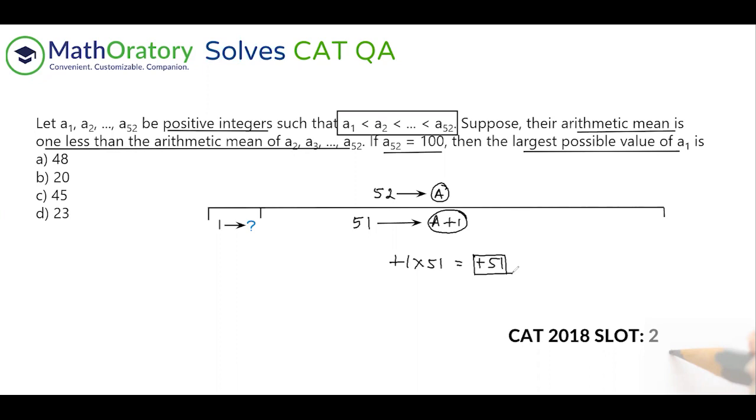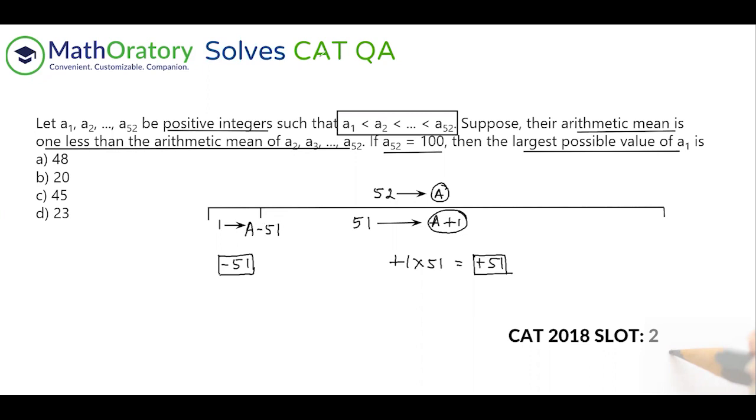So plus 51 is the net deviation on this side. And because the total deviation has to be 0, that is the idea we use in these kinds of questions. The total deviation from the average of the entire set is always 0. So because this is plus 51, this should be minus 51. We are calculating the deviation from the net average always. But because we have just a single number in this case, we can say that this number will be A minus 51. So that is our focus, right?